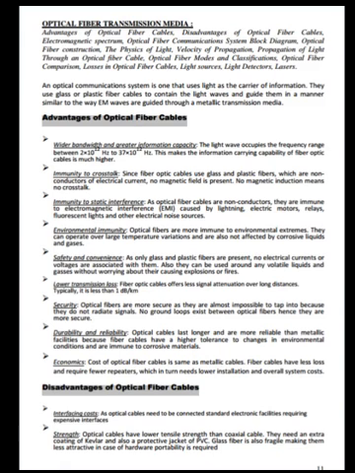Now let us see the optical fiber transmission medium. An optical communication system is one that uses light as the carrier of information. They use glass or plastic fiber cables to contain the light waves and guide them in a manner similar to the way EM waves are guided through a metallic transmission medium.